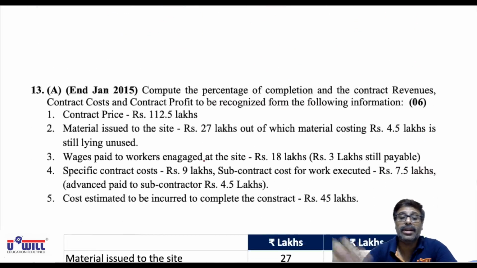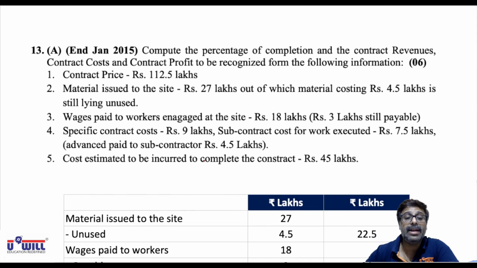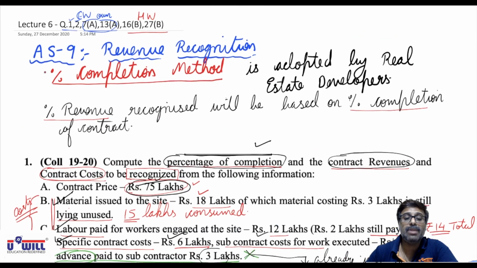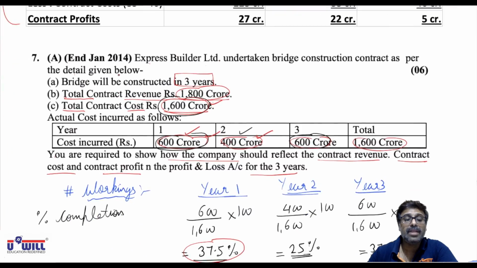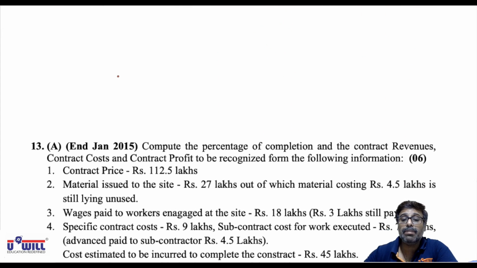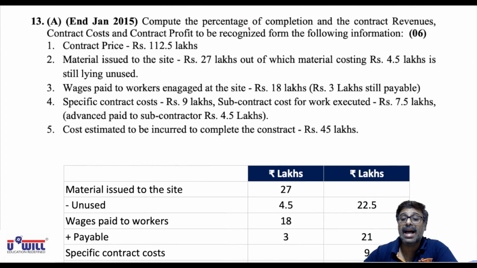Now again, question 13a I am discussing, and all of you will be solving it entirely on your own. It is similar to the first question what we had done. So you all must be able to do it on your own. Look at it, be attentive. 13a. Compute the percentage of completion and the contract revenue, contract cost and contract profit to be recognized from the following information.